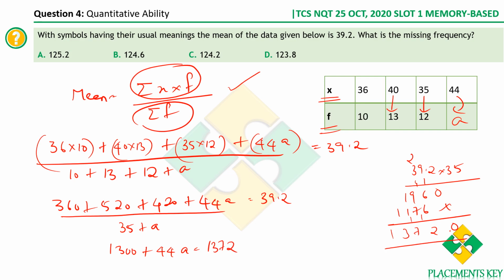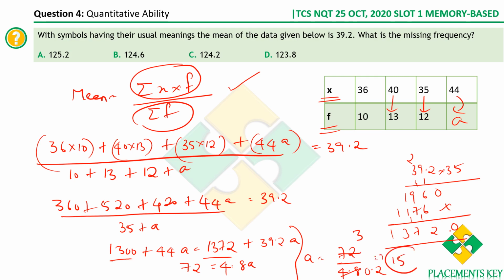You can always use the on-screen calculator to compute this. Plus 39.2 into a, it's just simplification. So we have 1372 on one side and 1300 on the other, so 72 is equal to 44 minus 39.2, which is 4.8, times a. Therefore, a is equal to 72 divided by 4.8, which is 15. So the value of a, the missing observation, is 15.